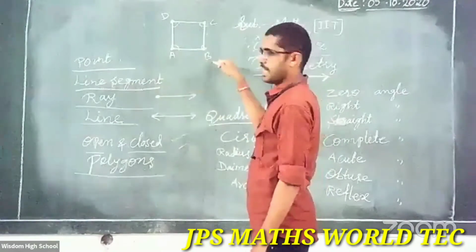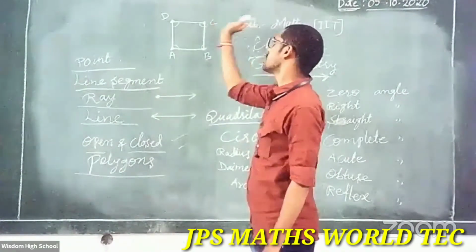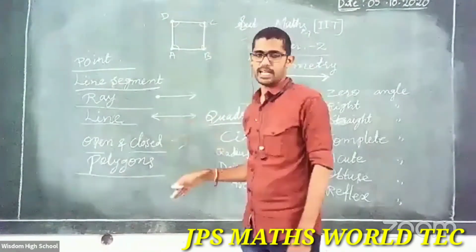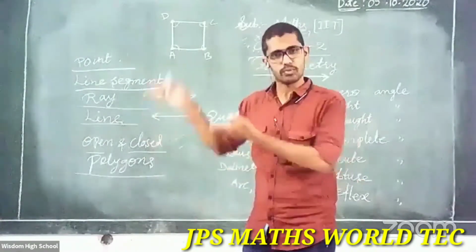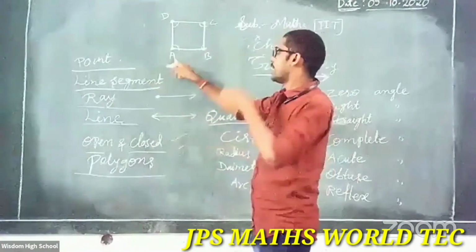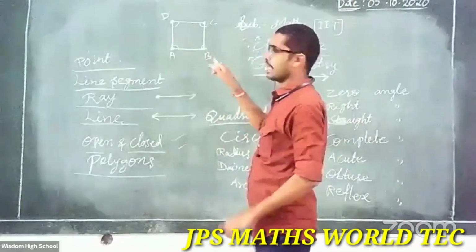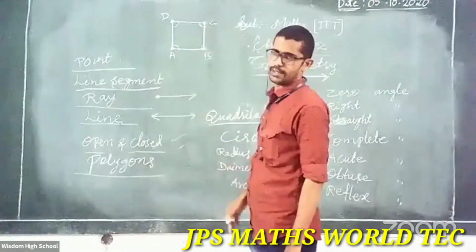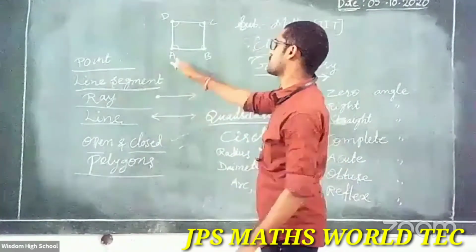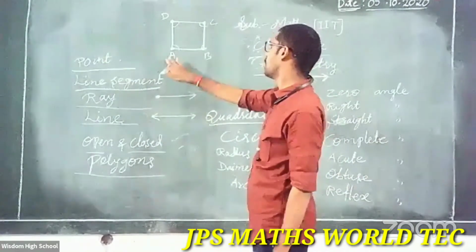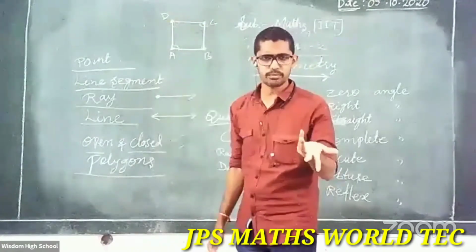AB is one line segment, BC one, CD one, DA one: 4 line segments, so 4 sides. Next, angle A, angle B, angle C, angle D: 4 angles. Vertices you know already: A, B, C, D. 4.